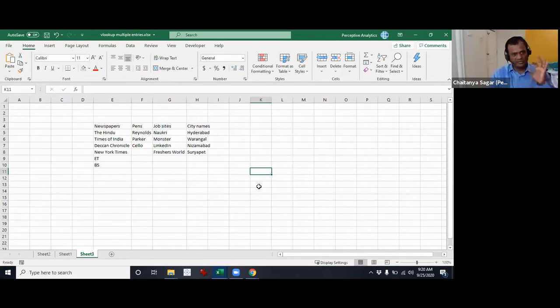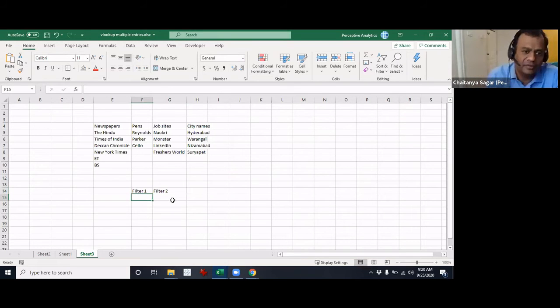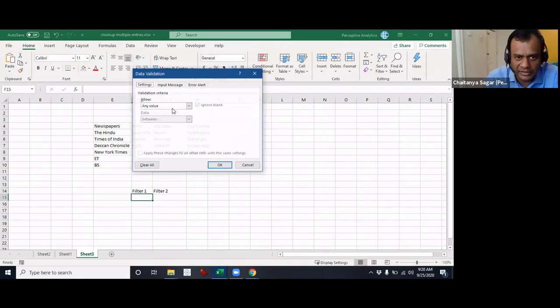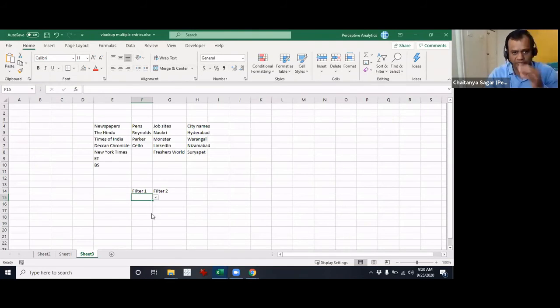So this is the use case that we are looking for. There are two filters. We'll call this filter 1, and this is filter 2. Filter 1 would basically have a list of newspapers, pens, job sites, and city names. If you pick newspapers, it should give you this list.